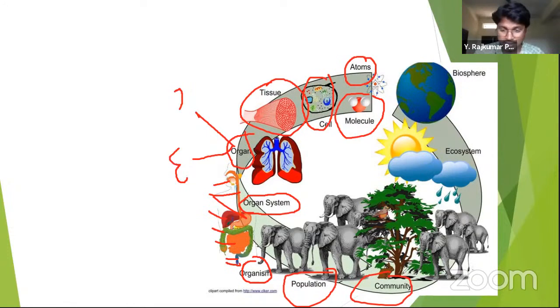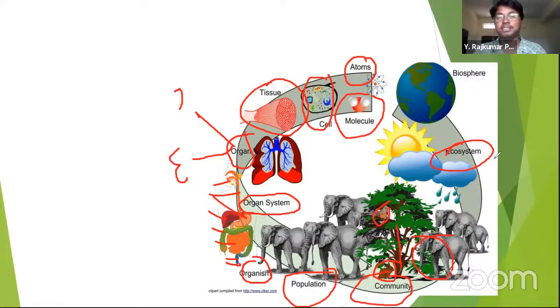Here in the picture you can see there is a tree which is a species, and there is a rabbit, there is a bird, there is an elephant. So different kinds of species, different kinds of animals, are living together in one particular environment. It's called a community. And when different kinds of communities get together, they make up an ecosystem. What are the different kinds of communities? You can take the example of different populations getting together, a terrestrial community, an aquatic community. They all live together and make up an ecosystem completely.